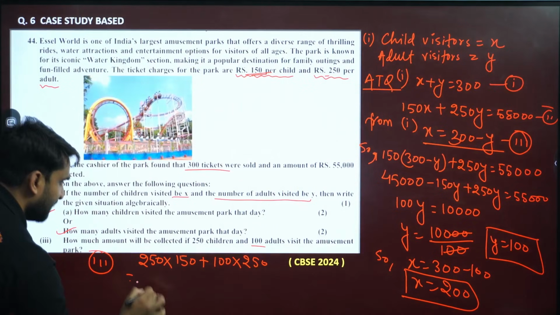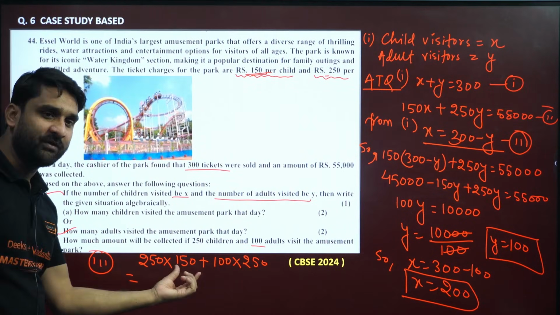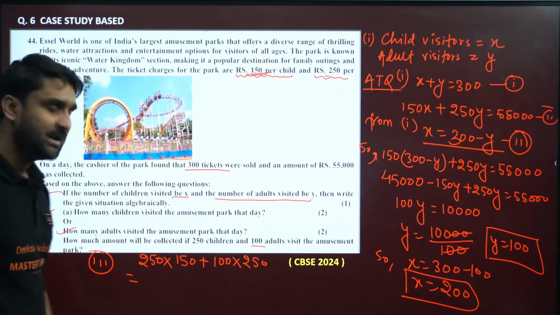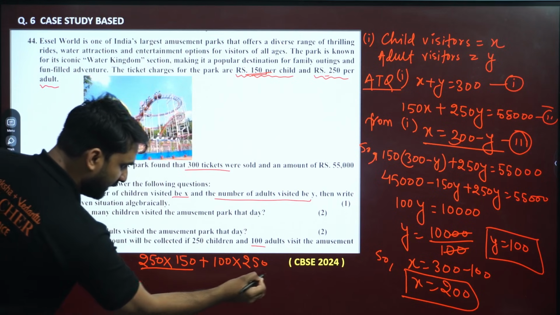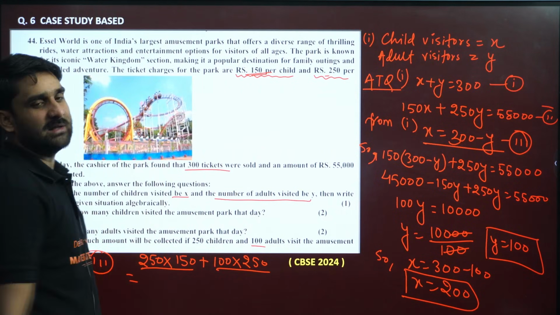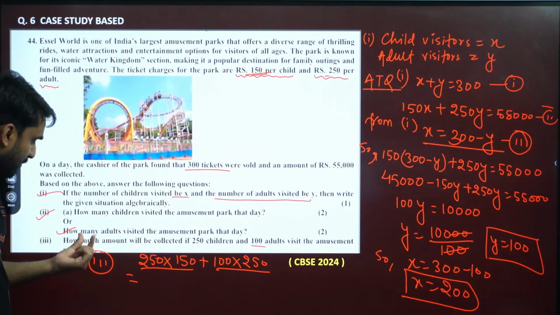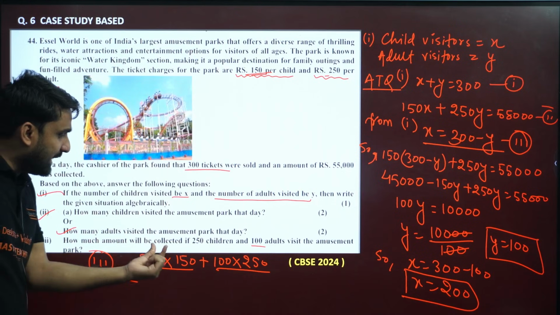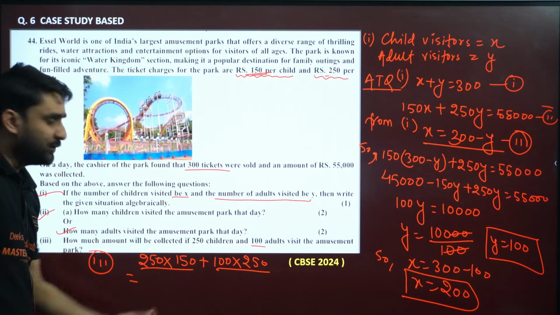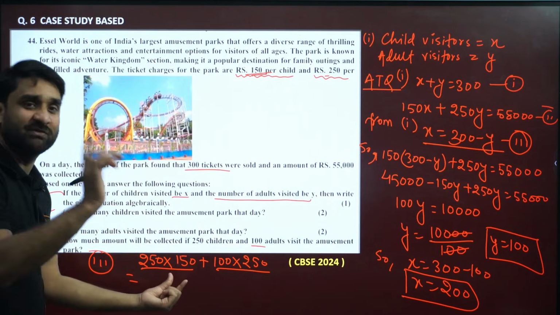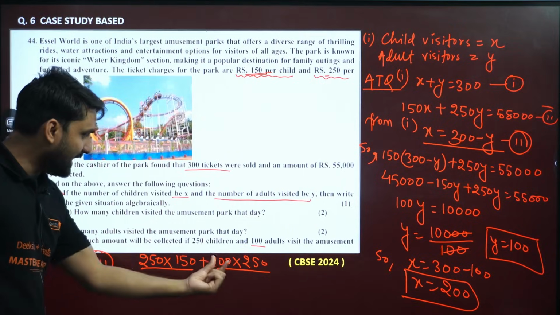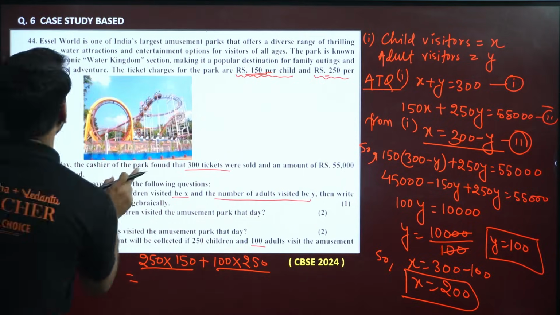So can we solve this? This will give you the result. 250 into 150 and 100 into 250. Please multiply these numbers and add. This will be your answer. Because they are asking how much amount will be collected if 250 children. So 250 into 150, because they are charging 150 rupees for each child, and 100 into 250. This will give you the result.